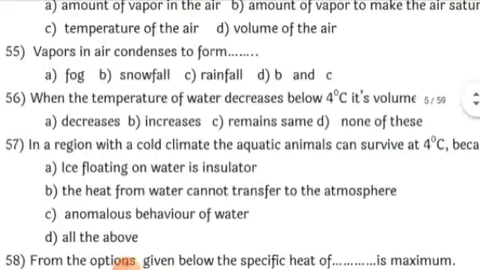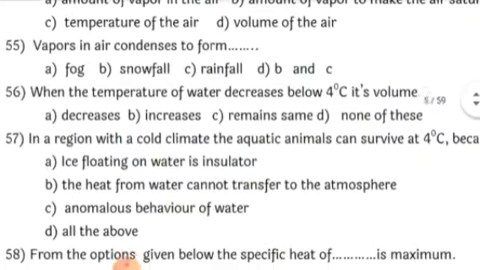Next, vapors in air. This is also another wrong question, because vapors in air condense. They can condense depending upon the temperature of the air and how much the air gets saturated, and can form fog as well as snowfall as well as rainfall. And D should have been all of the above. But here also it is wrong. The three options A, B and C are the correct options.